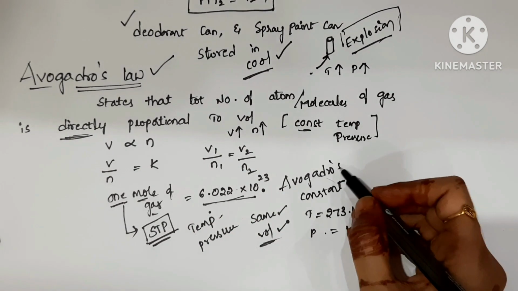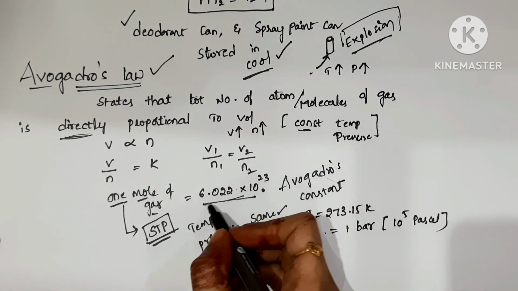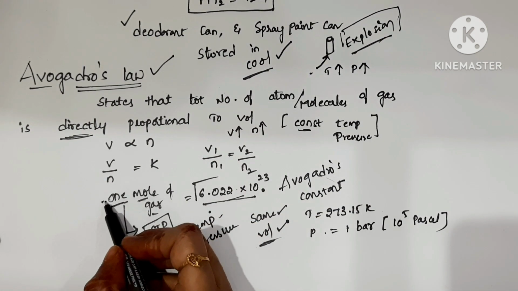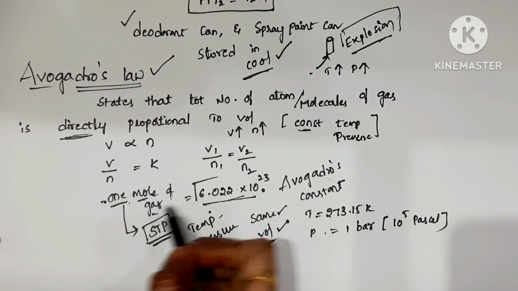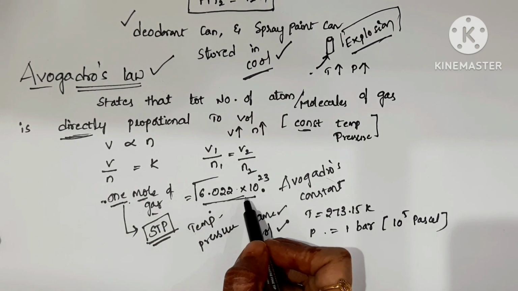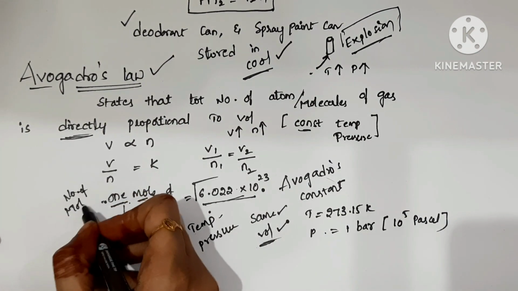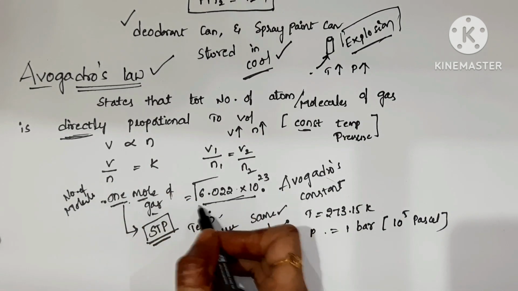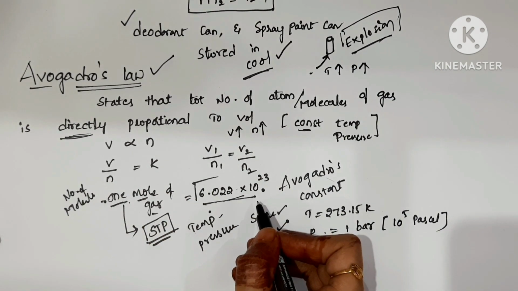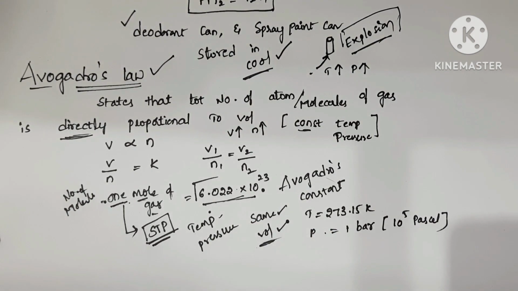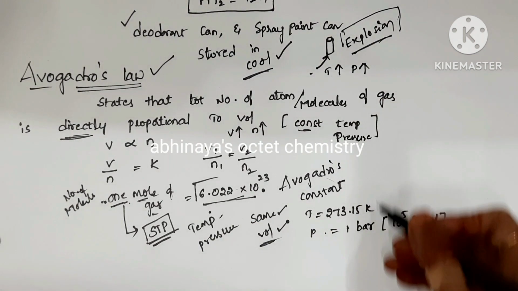So here you have to remember Avogadro's constant: the number of molecules present in 1 mole of gas is Avogadro's constant. That is all about Avogadro's constant.